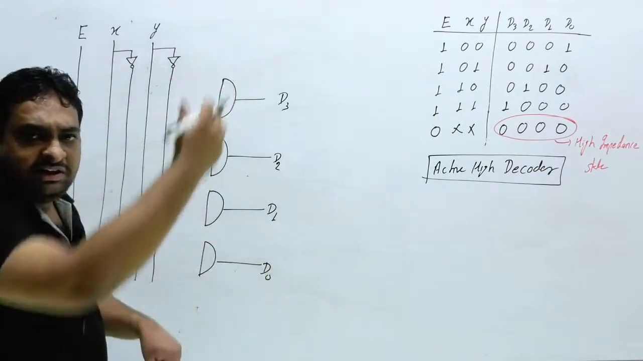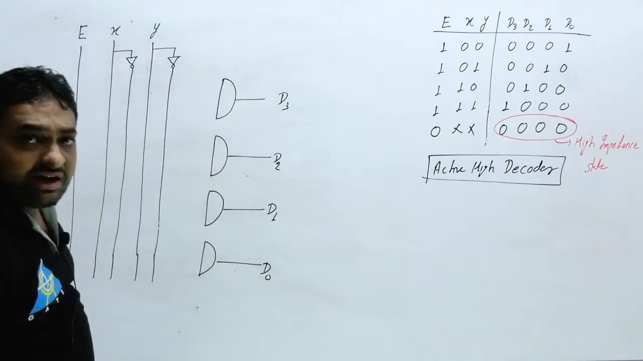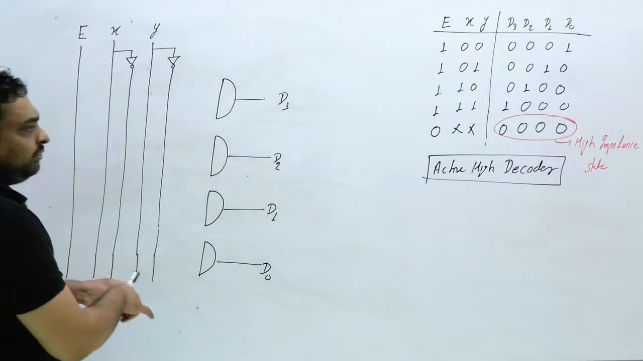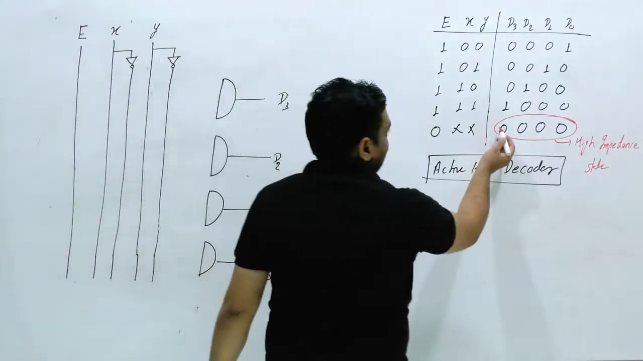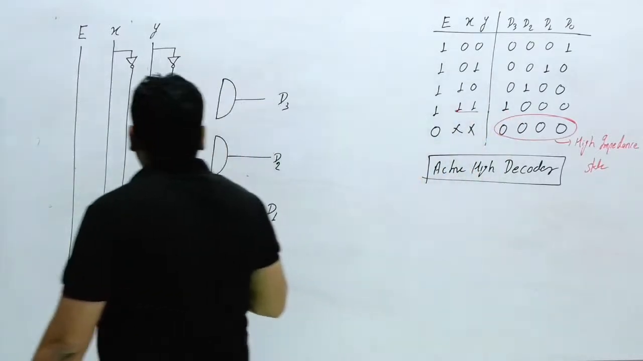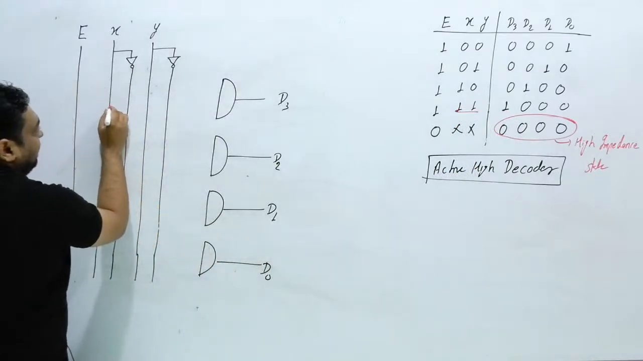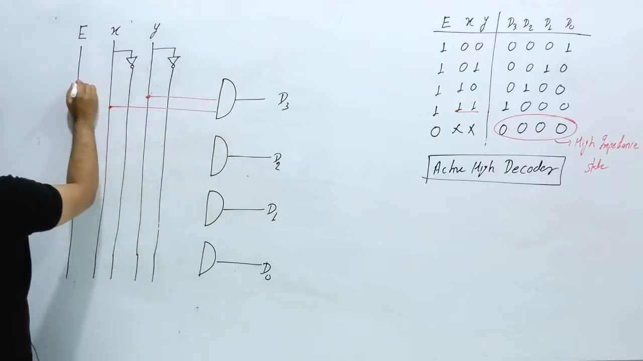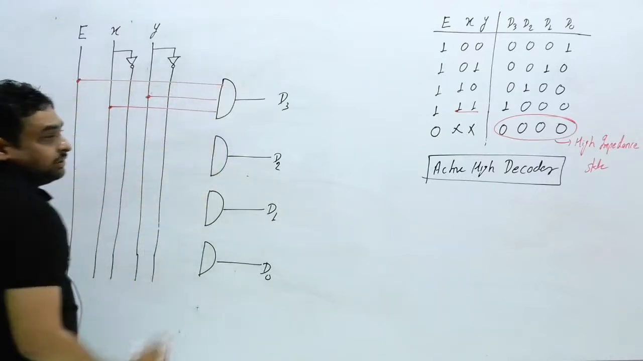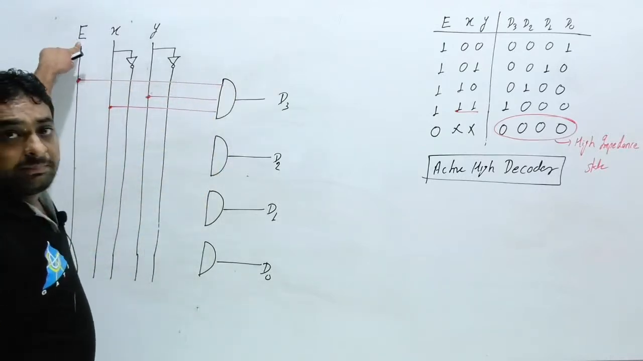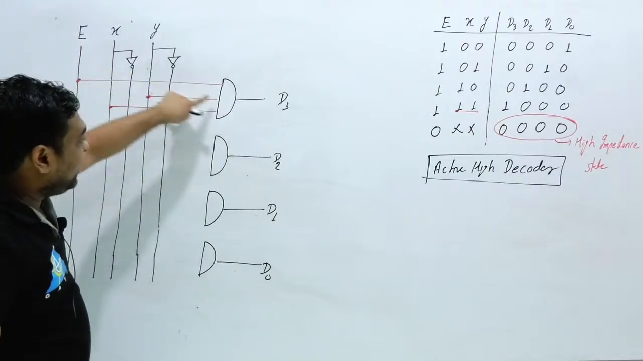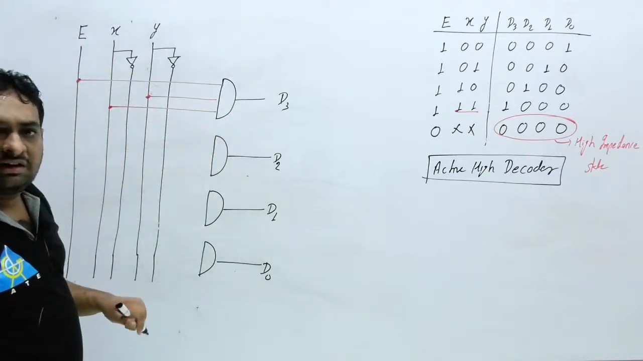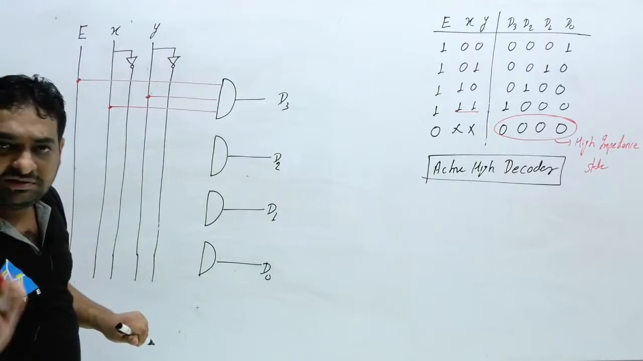You can also draw D0 at the upper side and D3 at the lower side. Now, what will be D3? D3 is nothing but X and Y. So this is connected here to X, and this is also connected here to Y, and this is also connected with enable. So if enable is 1, then you will get the output D3. Otherwise, 100% D3 will be 0.